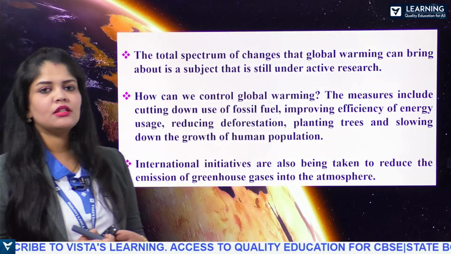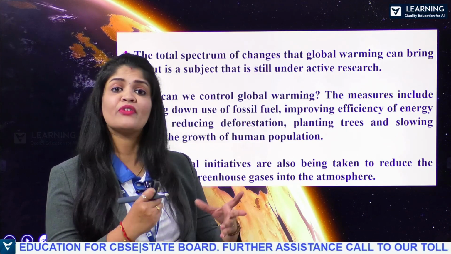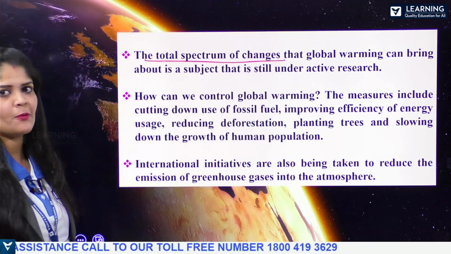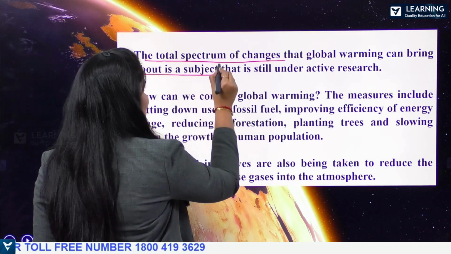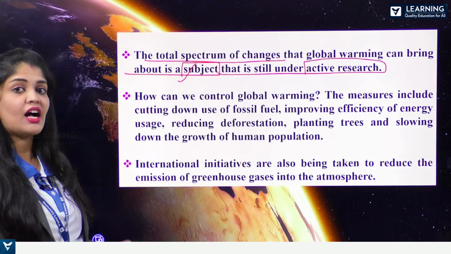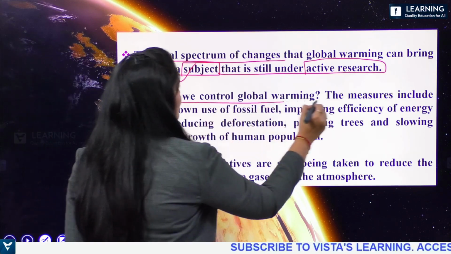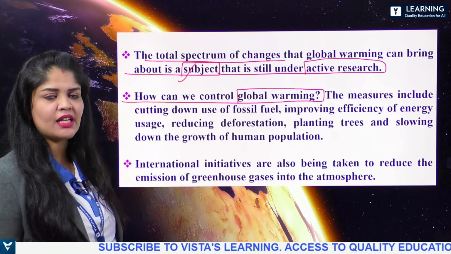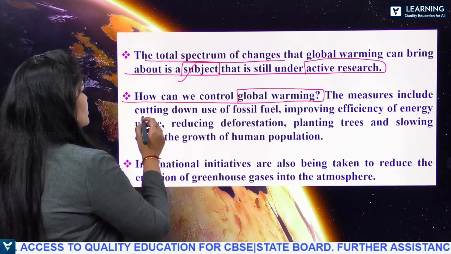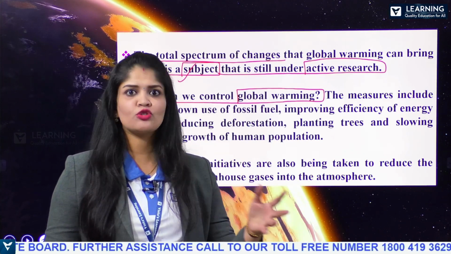As we understand the negative effects coming from global warming, what measures can we take from our side to reduce it? The total spectrum of changes that global warming can bring about is a subject that is still under active research. Still, we need to understand more about the adverse conditions coming from global warming. How can we control it? There are so many adverse effects, like the rise in sea level, which is going to submerge the coastal areas itself. The measures include, definitely, that we have to reduce deforestation.